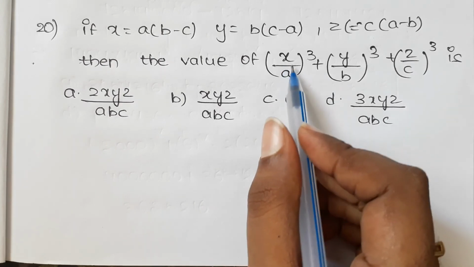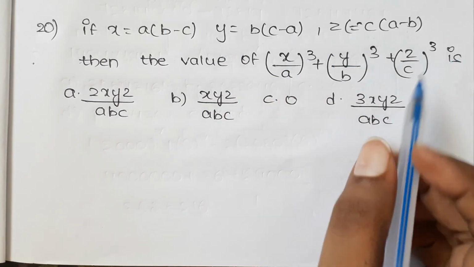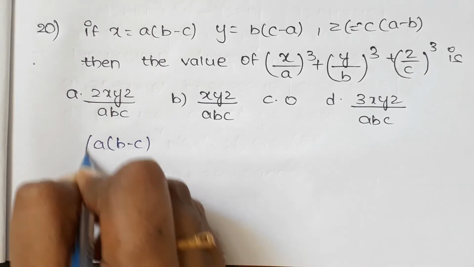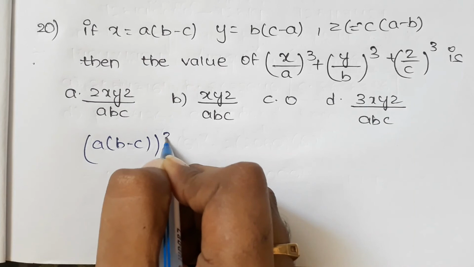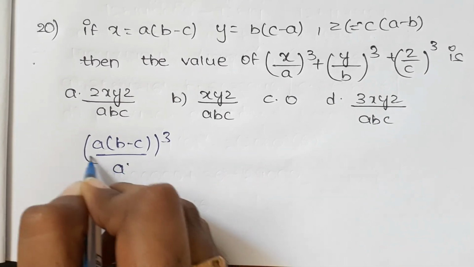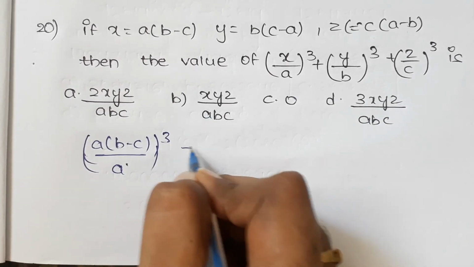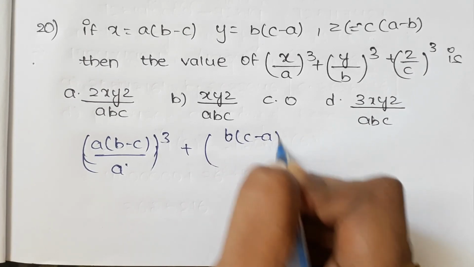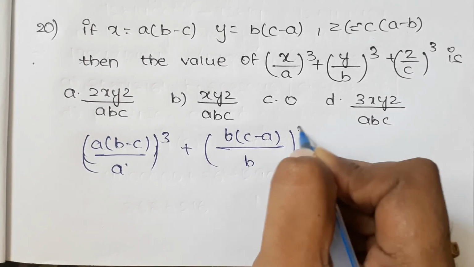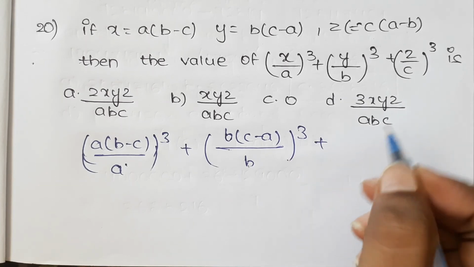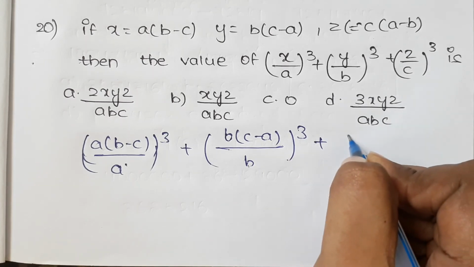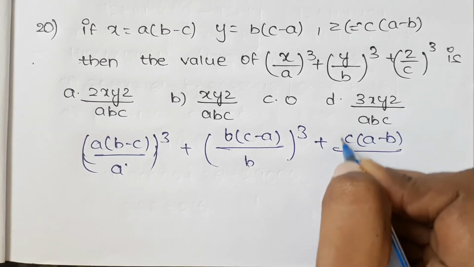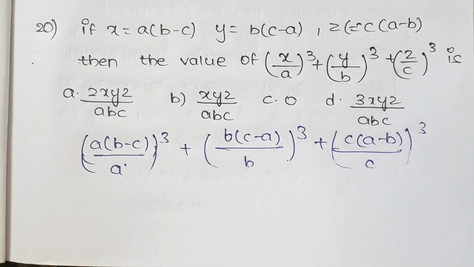In the place of x we will substitute all these values: a into b minus c whole cube divided by a, and y means b into c minus a by b whole cube, plus z is nothing but c into a minus b by c whole cube.